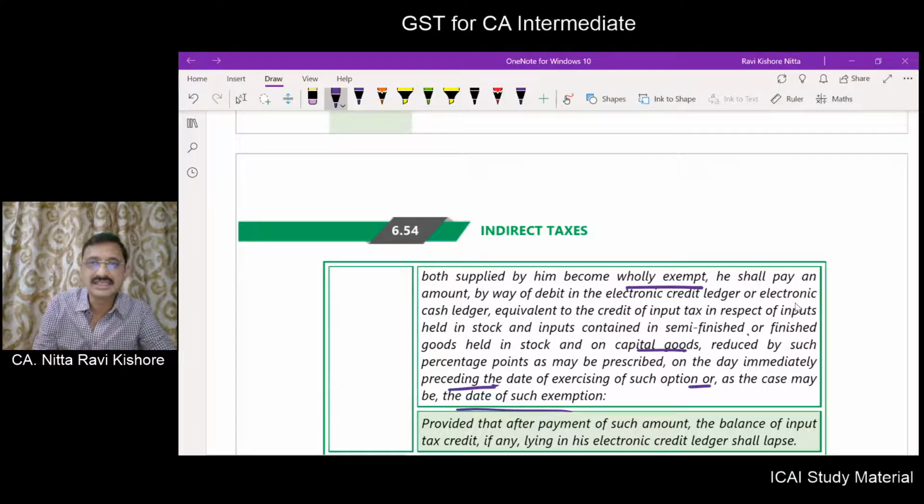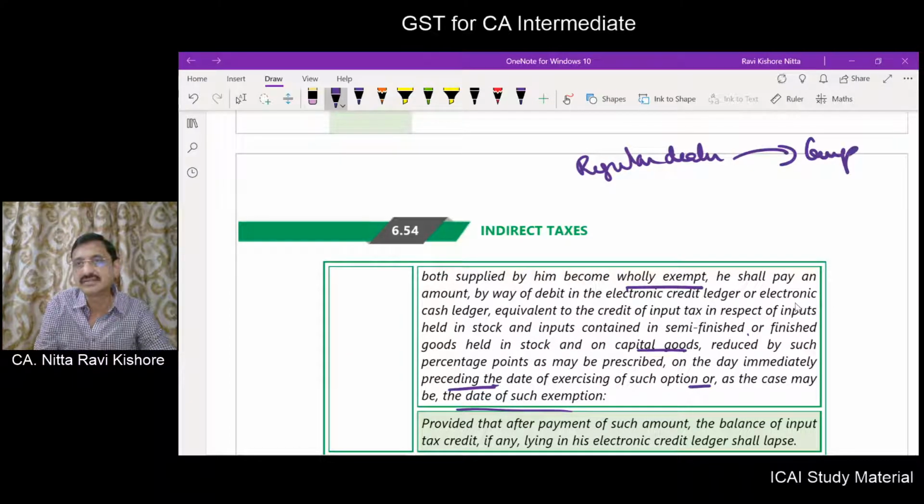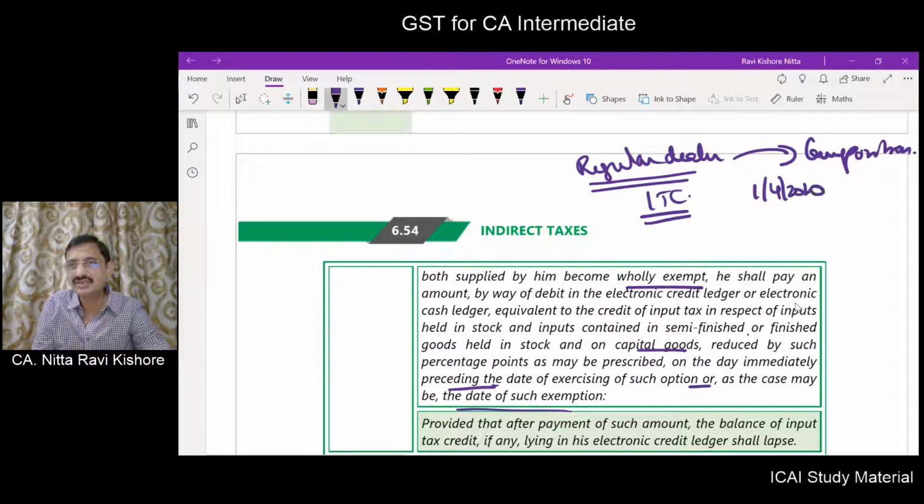What is happening is this person is a regular dealer. Now he wants to convert to a composition dealer. While he was a regular dealer, he has already availed ITC. Now on 1st of April 2020, he wants to become a composition dealer. Then what does he have to do? He has to take the stock as on 31/3/2020.